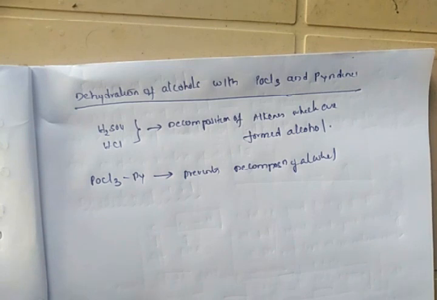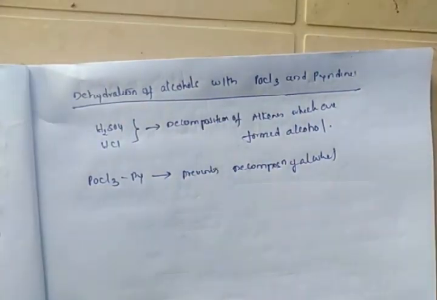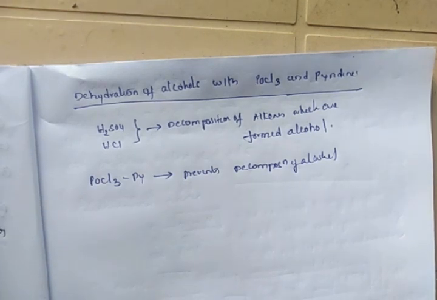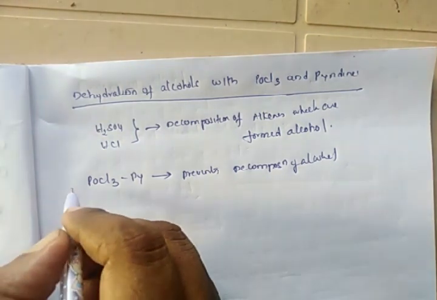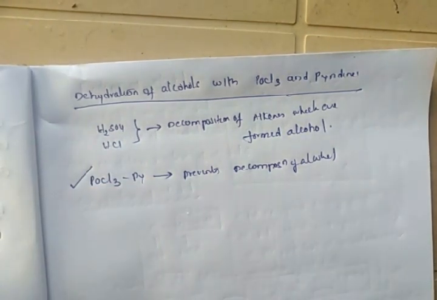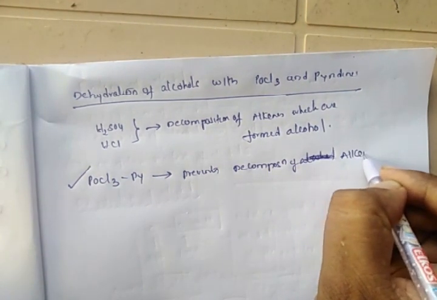But H2SO4 and HCl definitely affect the alkenes, so this is not a good procedure for preparation of alkenes from the alcohol. The best procedure for preparation of alkenes from the alcohols is the treatment of alcohols with POCl3 in presence of pyridine, as this reagent is a weak reagent and does not cause any decomposition of the formed alkenes.